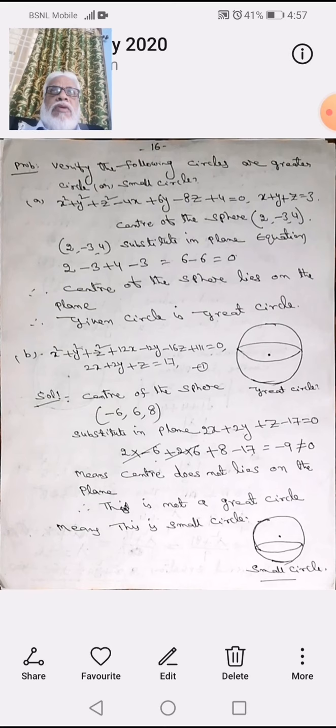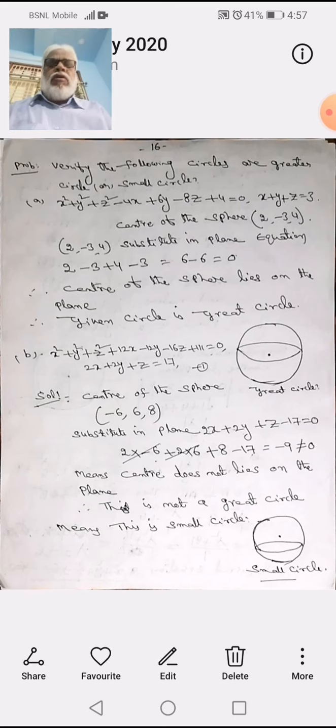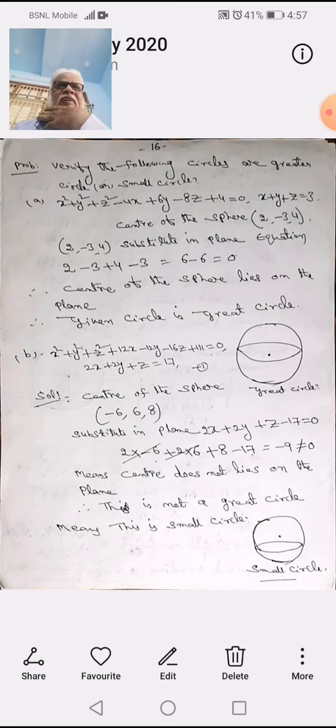So circle, you know what a circle means? That is the intersection of a plane and the sphere, which is called a circle.